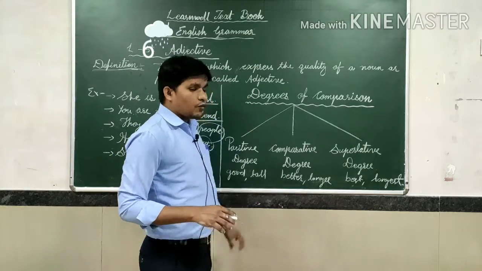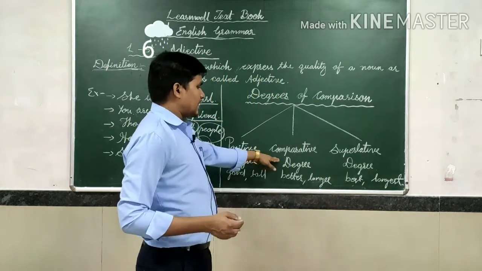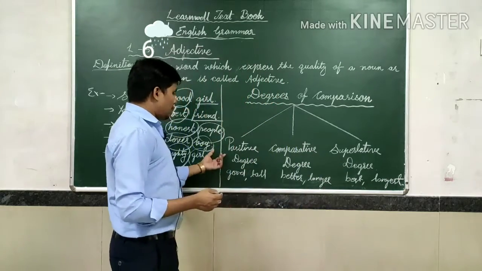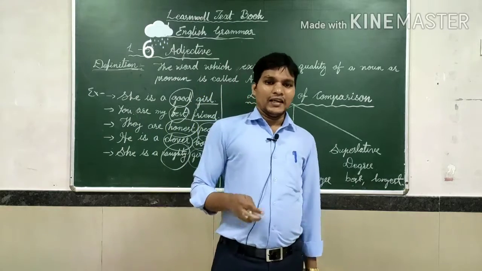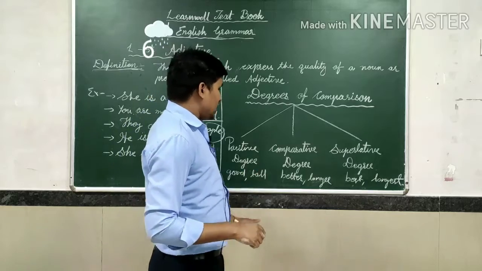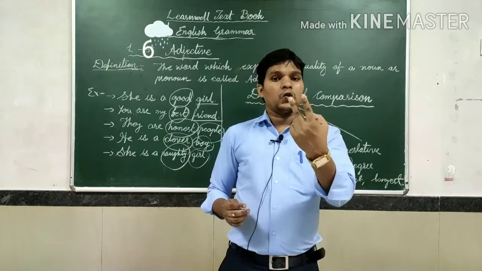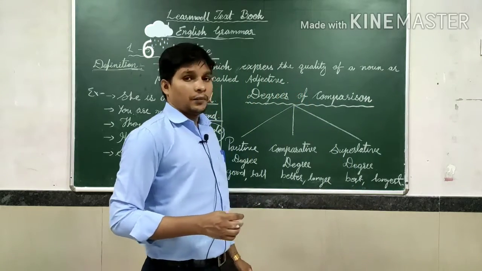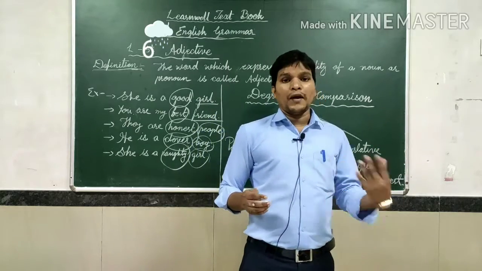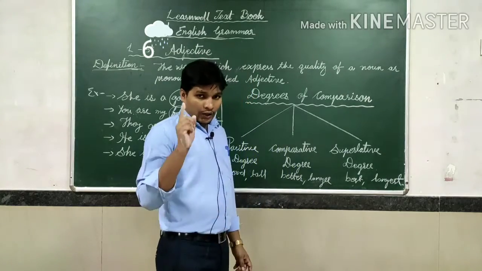The degree of comparison is divided into 3 parts. First one is positive degree. Second one is comparative degree. Third one is superlative degree. The positive degree simply gives the statement about one person. Got it? Comparative degree means the comparison between two things or persons. In the same way, the superlative degree means comparison among a number of people or things. Are you getting my point?